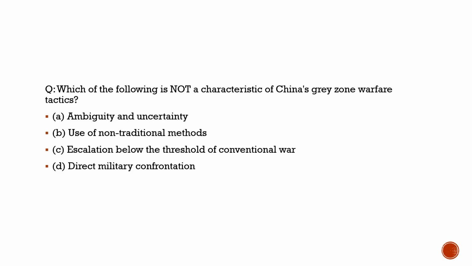Here we have a question on China's gray zone warfare tactics. Recently there have been many articles with respect to India-China relationships. Recently, both the countries have agreed on the border standoff between India and China, to go back to the pre-2021 era, how it was early in 2021.